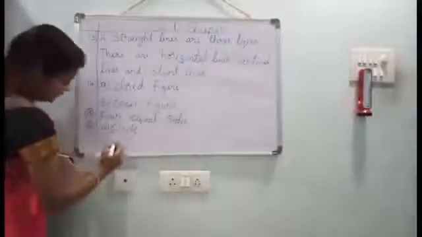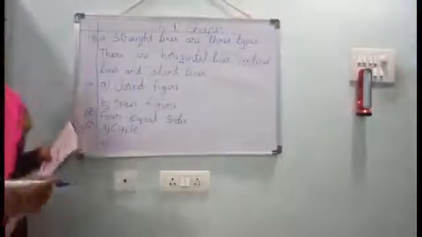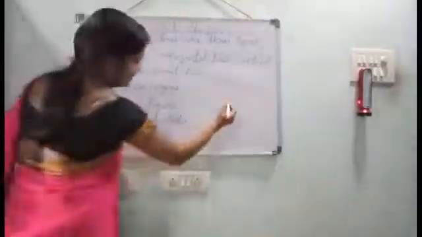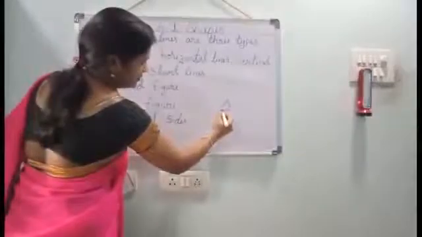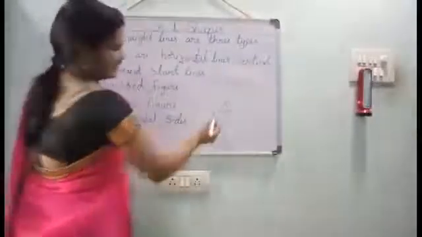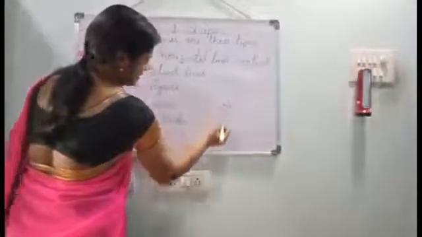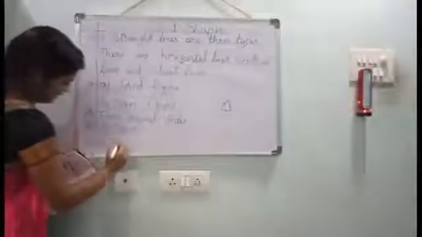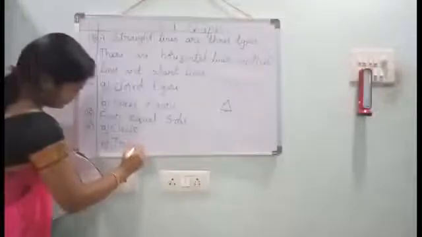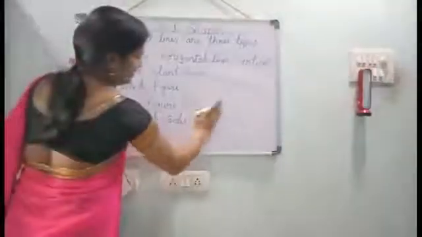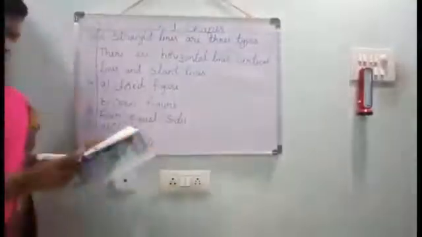What is this? Triangle. Yes, 3 corners and 3 sides. The answer is triangle. Understood, children?